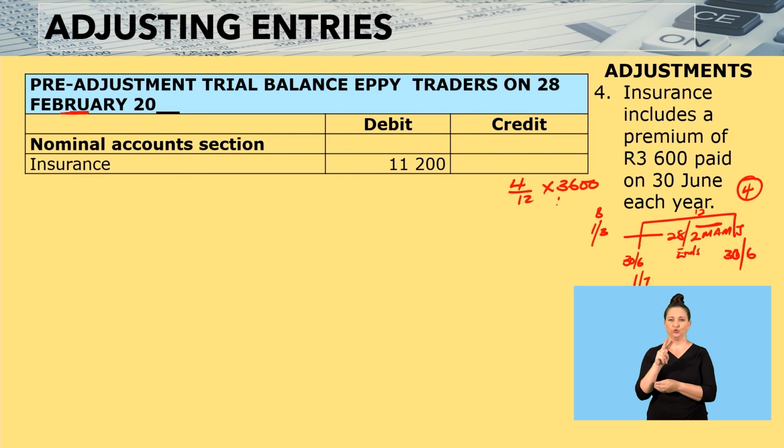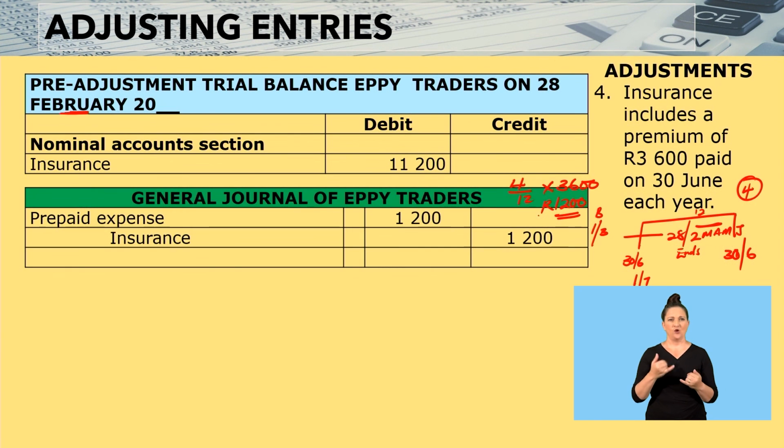The 1,200 therefore becomes an expense that was paid in advance. When we come here then, we say prepaid expense, we're debiting it in the general journal. And then insurance, 1,200, all right? Prepaid expense.